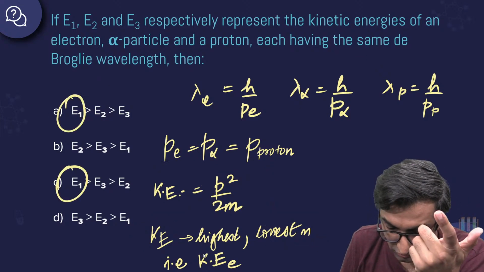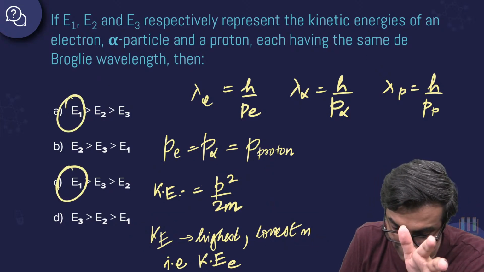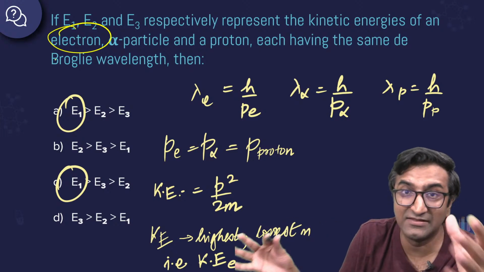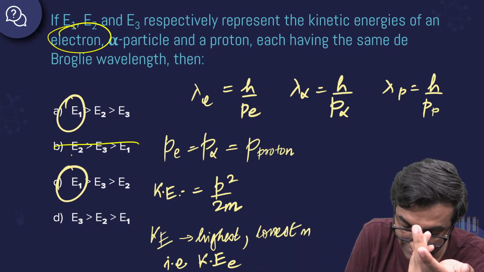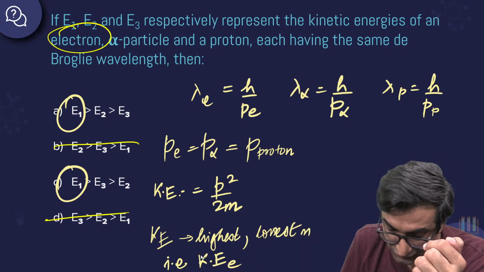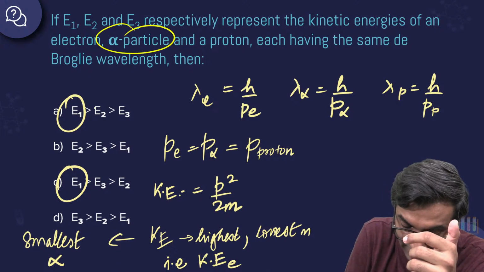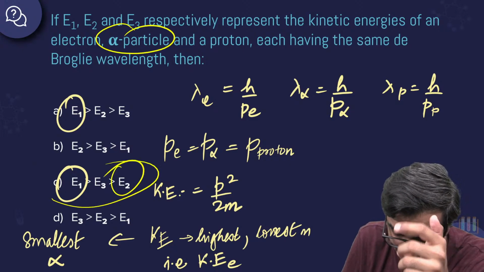ओके, कूल. सो आउट ऑफ दिस डेफिनेटली E1 which is electron will have the highest energy because उसका सबसे कम मास है. So let's eliminate these two. Okay. स्मॉलेस्ट कैसा होगा? अल्फा का. अल्फा पार्टिकल या E2. ओके, this is it. Hence C is the answer.